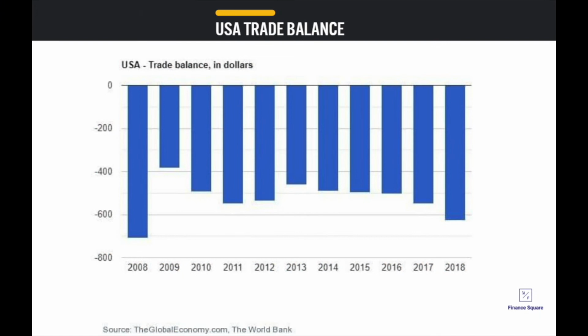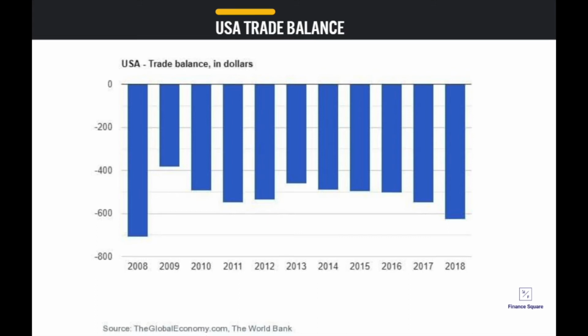US trade balance. Now, we all heard about it. We all heard Trump talking about it. Let's see how bad it is. So when you look at the period of 2008 to 2018, the USA trade balance is in the red. Now, to give the exact number, the average of the trade balance is $527 billion in negative. So the US imports more than it exports.